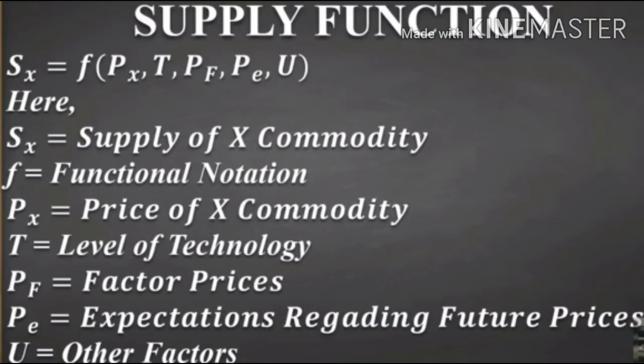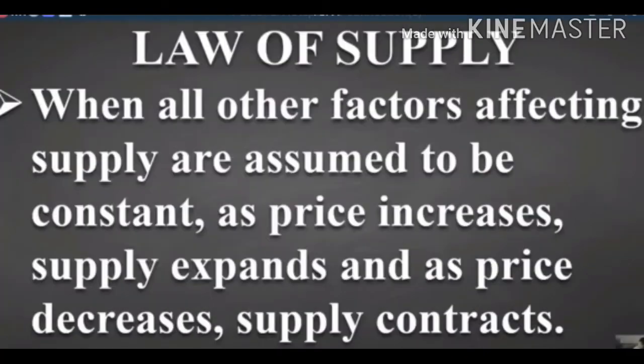As you have learned in the demand function, similarly here also we have the same formulas. Sx, that is the supply of X commodity, is a function of the price of X commodity, level of technology, prices of factors, and other factors. These are all included in it, and this is your formula for supply also.